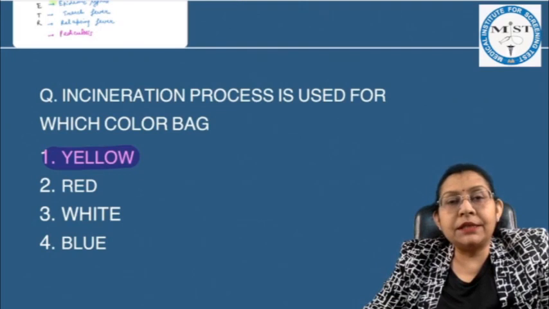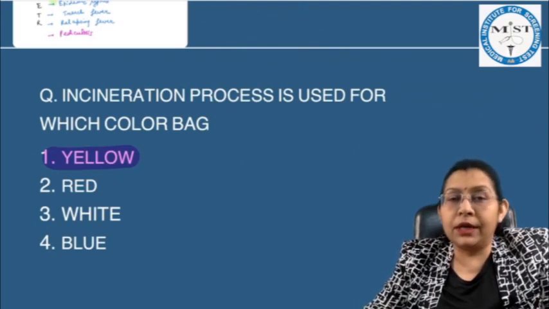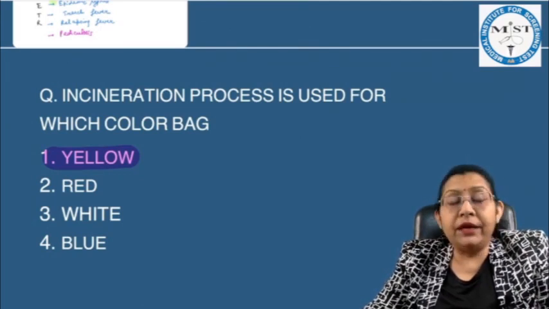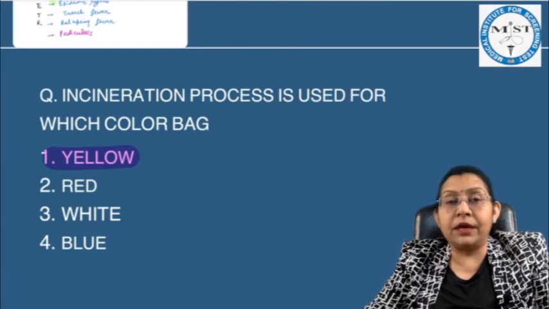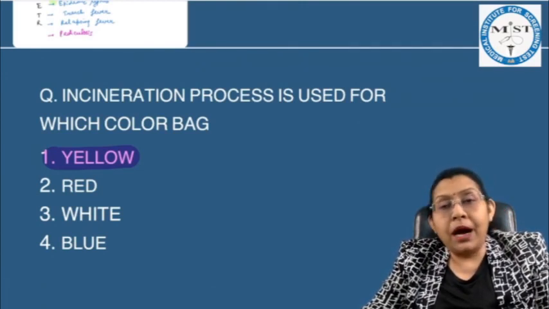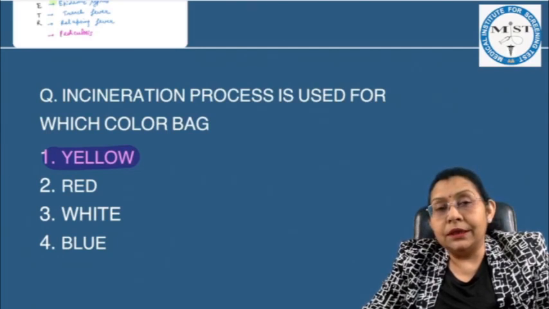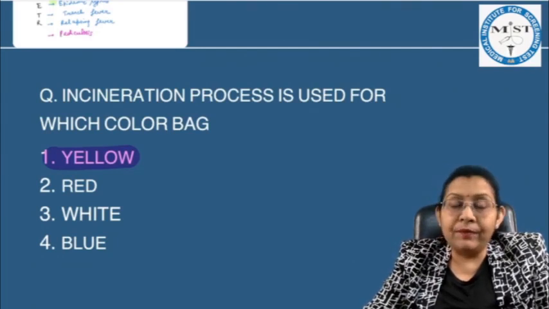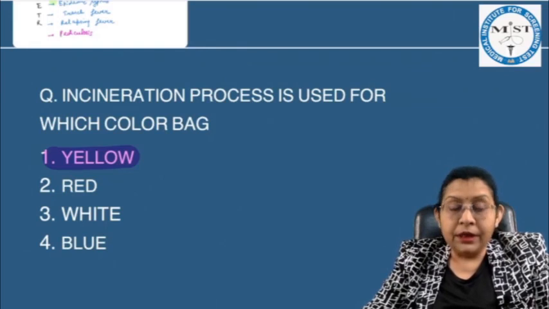Incineration process is used for which color bag? It's again a repeatedly asked question, and I hope everybody might have marked this answer correctly. There should not be any confusion.